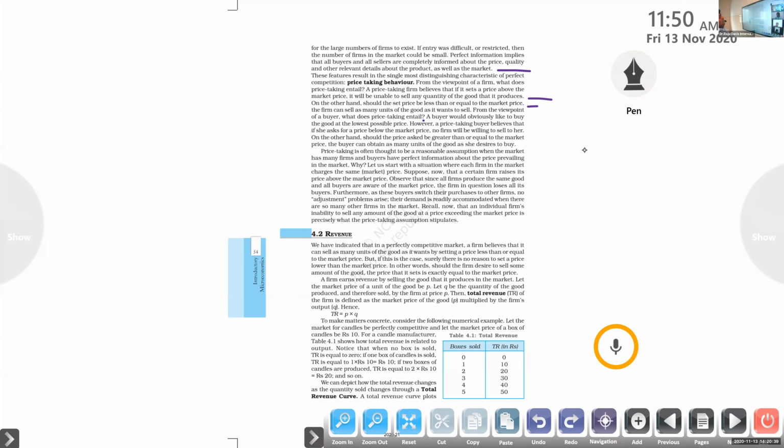If demand is more for the commodity, the consumer wants to tell that he or she will pay more for the product. Okay, that's the price taking behavior.